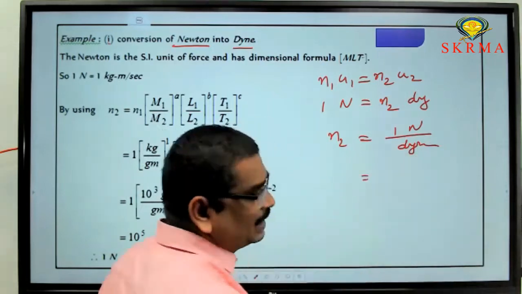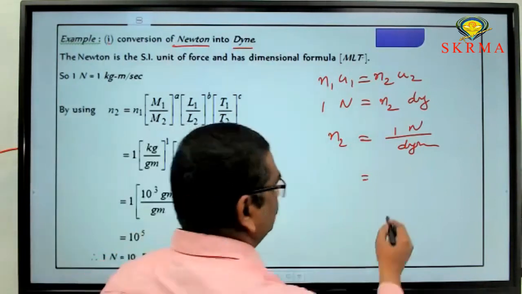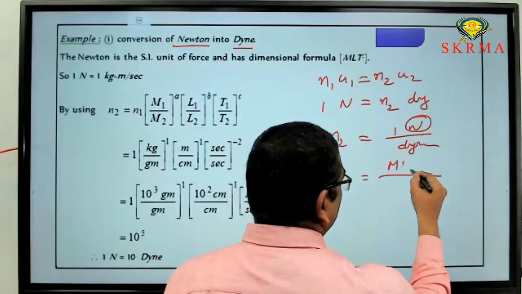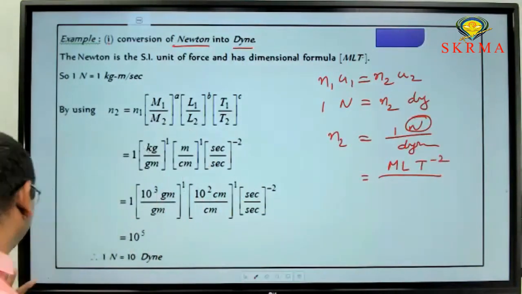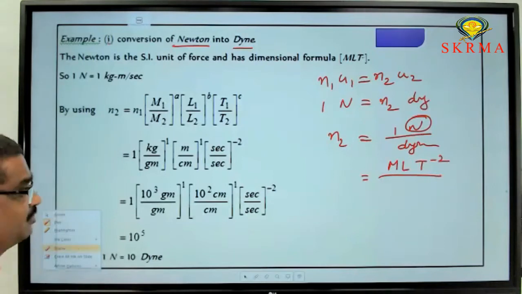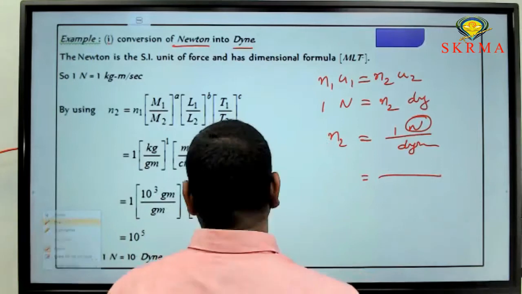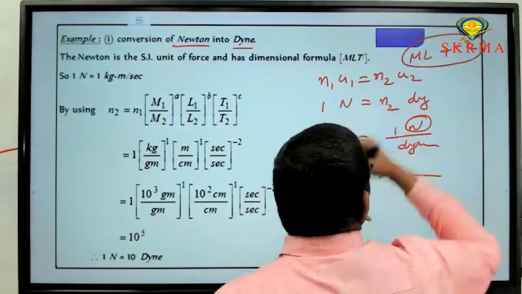Now, can you expand 1 Newton? 1 Newton means, can you write the dimensional formula for force? This is the SI unit of force, right? That is M L T power minus 2. That is the dimensional formula for force. From that, can you write a unit? What is the dimensional formula for force? M L T power minus 2 is the dimensional formula for force.